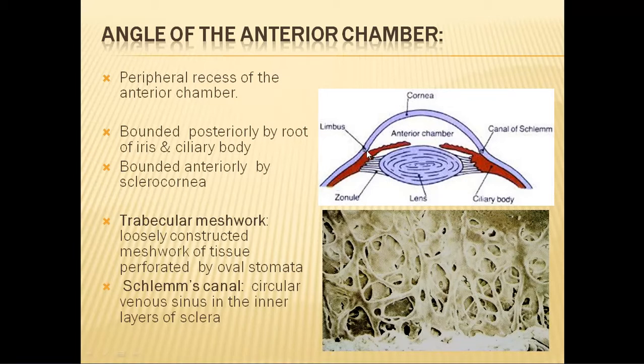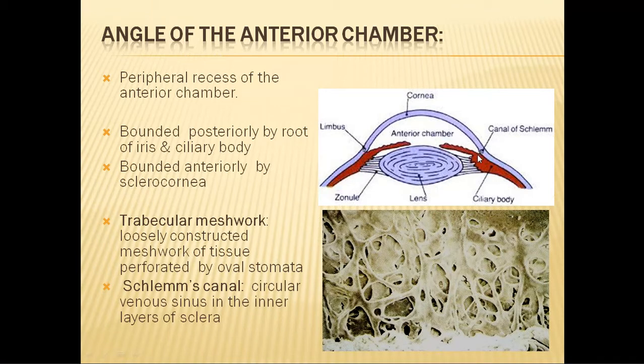That is referred to as the angle of anterior chamber. It is bounded posteriorly by the iris and the ciliary body, and anteriorly by the sclera and cornea. Where the cursor is pointing is the place of the angle of anterior chamber.